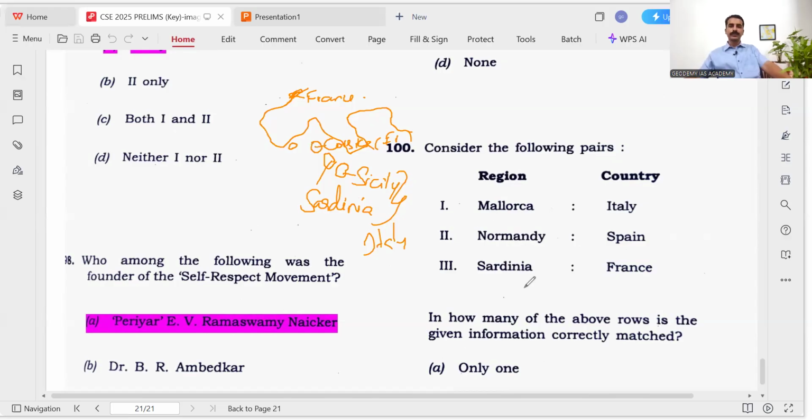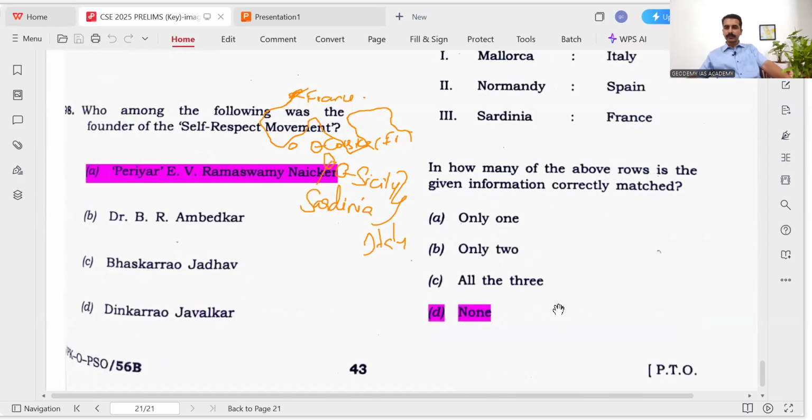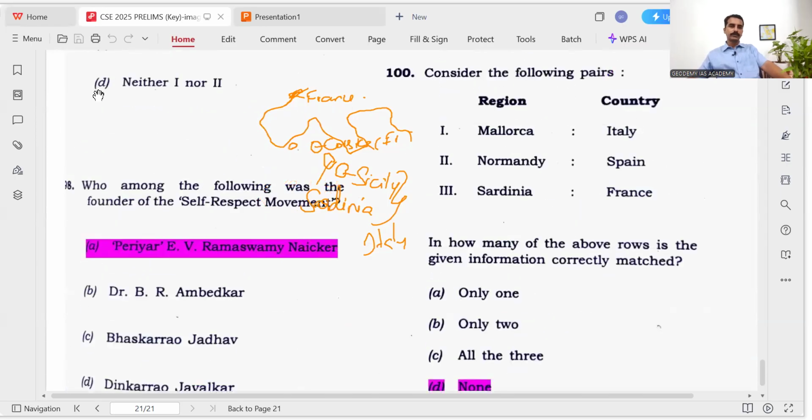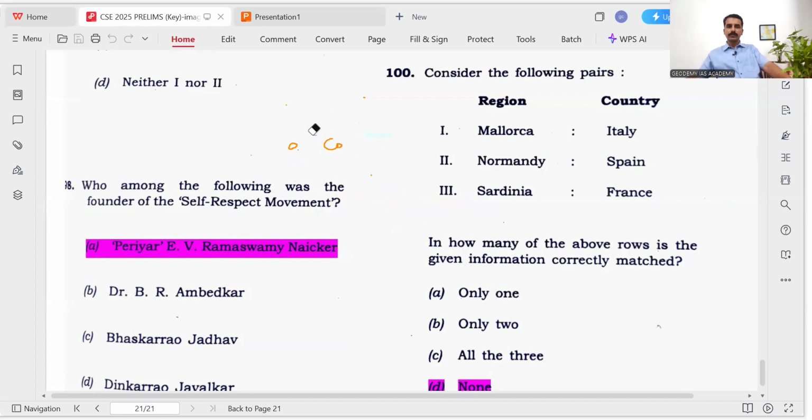So the answer is none. All these are wrong. Okay. So these are the questions from the geography and environmental part. About 28 questions have been asked here. Okay, done.